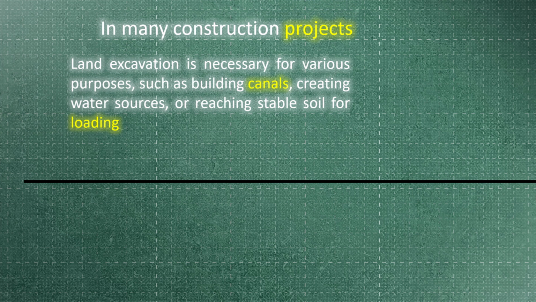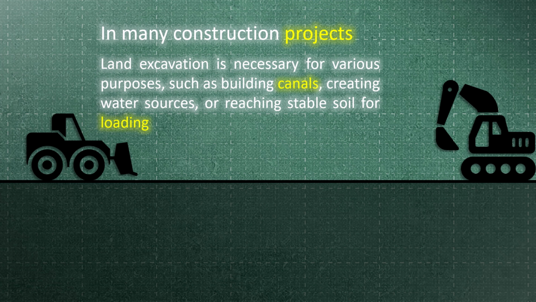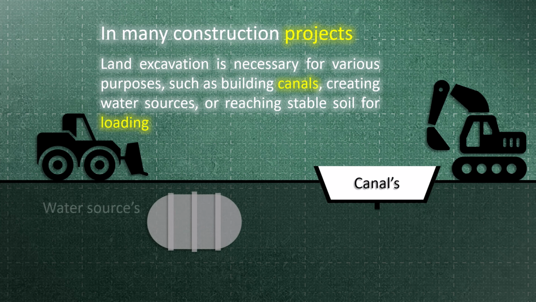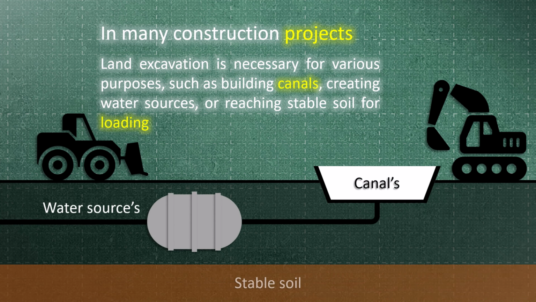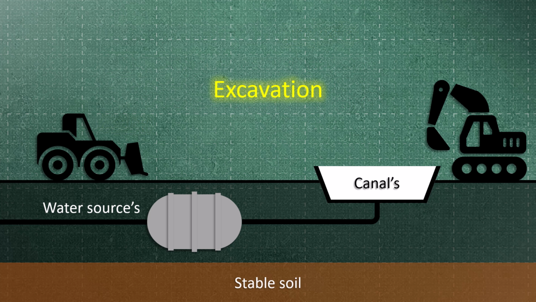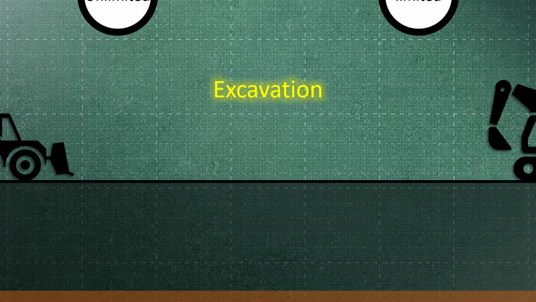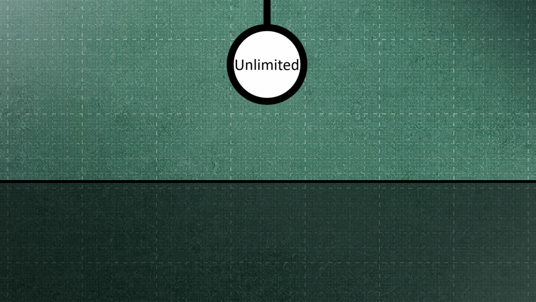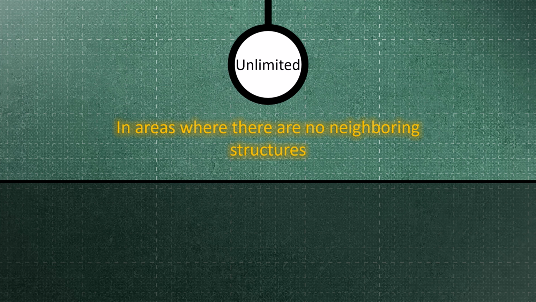In many construction projects, land excavation is necessary for various purposes, such as building canals, creating water sources, or reaching stable soil for loading. This process is known as excavation. Excavation can be categorized into two types, unlimited and limited. Unlimited excavation occurs in areas where there are no neighboring structures.